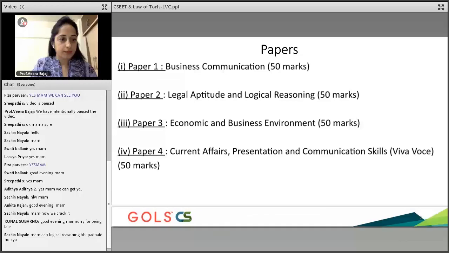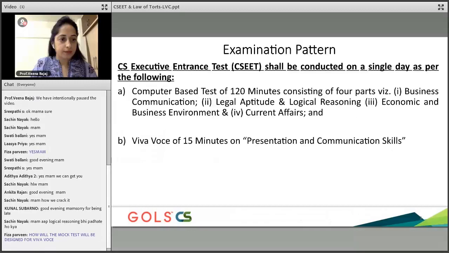Even in paper 4, we have something called Viva Voce, which means it's going to be like a viva. Again, paper 4 is something where you don't have to be scared about anything, because as I told you, in Goals we've started giving tutorials for this particular entrance test. We've designed the entire module to make sure the student is well equipped and well prepared. Okay. So these are your 4 papers. This is your brief overview of what papers are going to be asked.